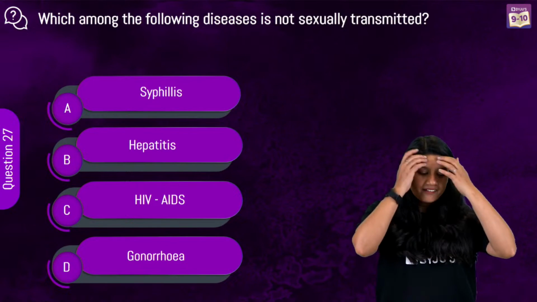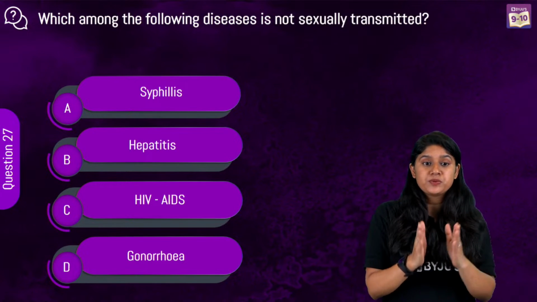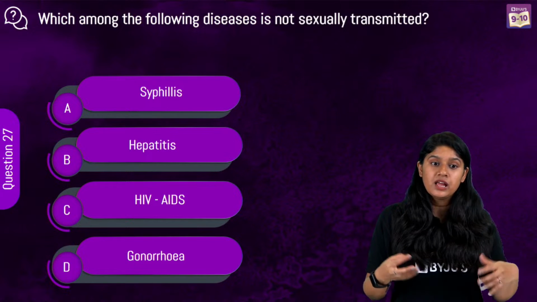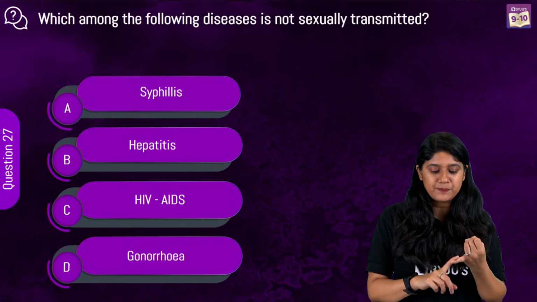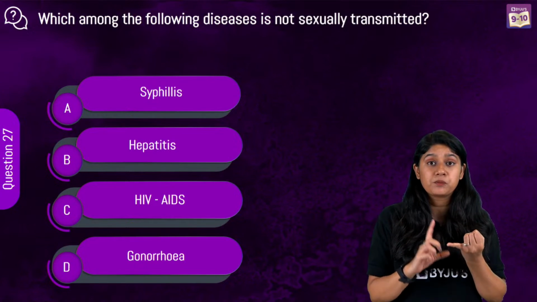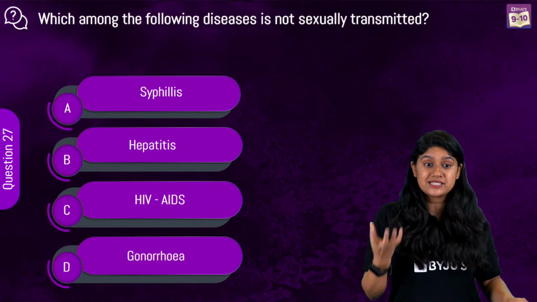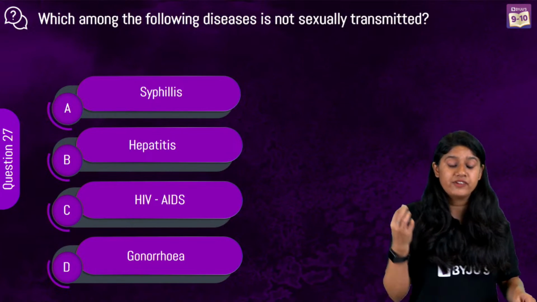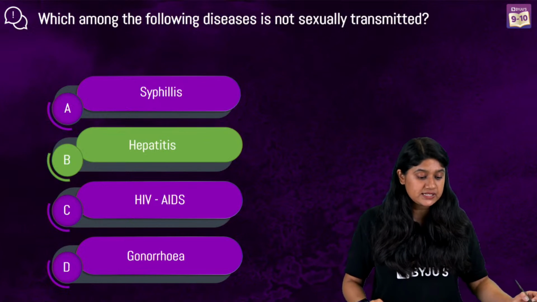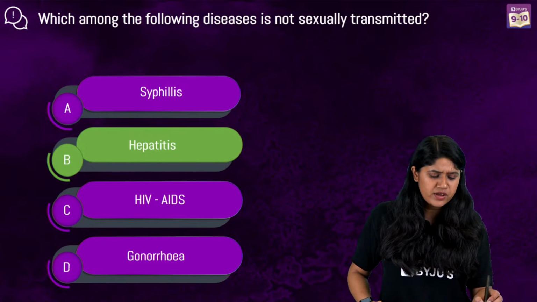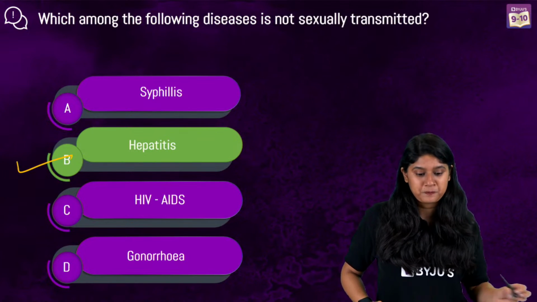Yes? Very good. Sexually transmitted diseases are those diseases that are actually transmitted by sexual activities. For example, if there is the exchange of blood, right, exchange of bodily fluid, that can cause sexually transmitted diseases. Very good. So, syphilis, HIV, and gonorrhea all are sexually transmitted diseases, whereas hepatitis is not.